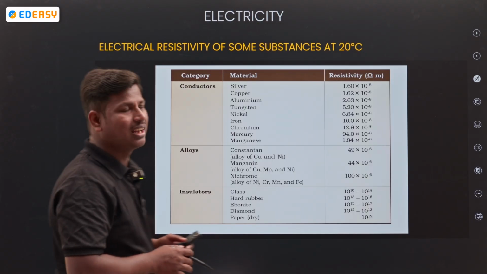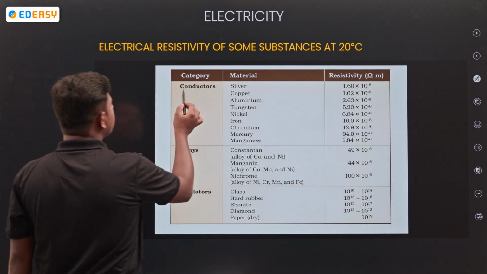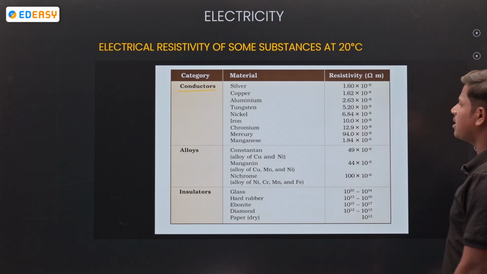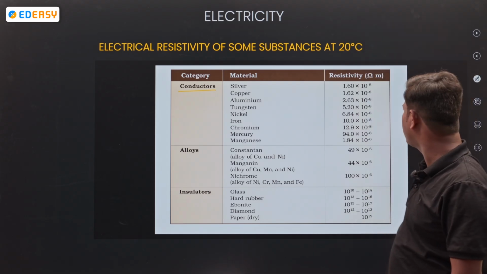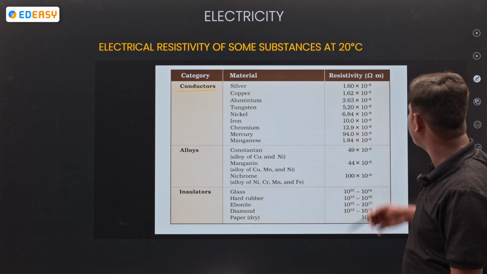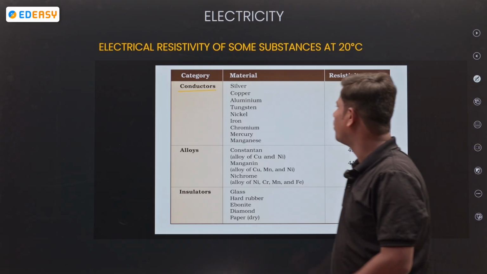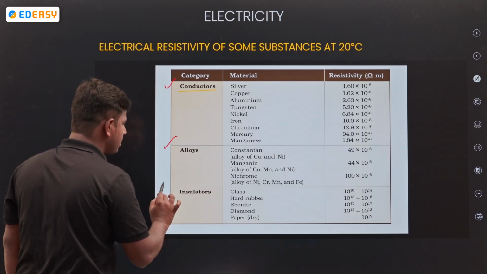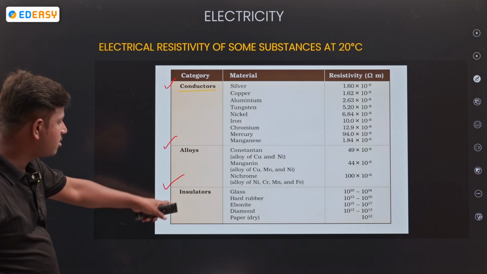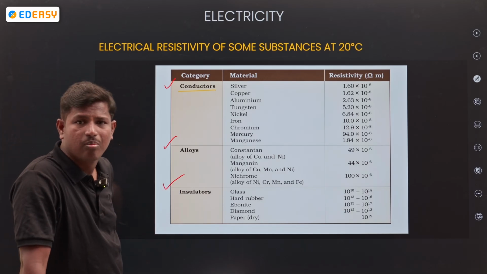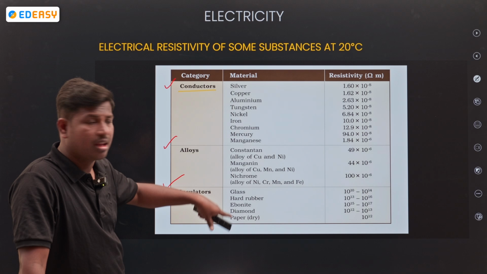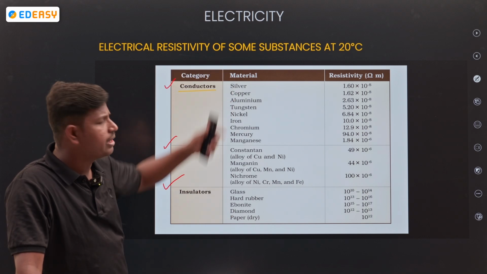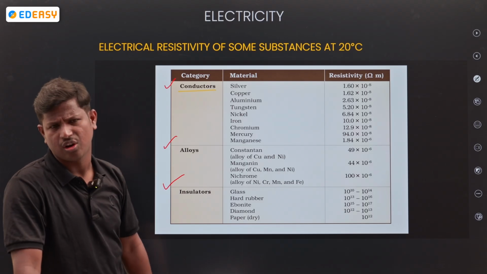Next, see here we have a few materials. Look at that, which is having high resistivity. Here are examples of conductors, alloys, insulators. Which insulators are there? Glass, rubber, plastic. These are all insulators only, na? And conductors: silver, copper, aluminium, tungsten, nickel, iron, mercury, manganese. Mostly all the metals are there in conductors.